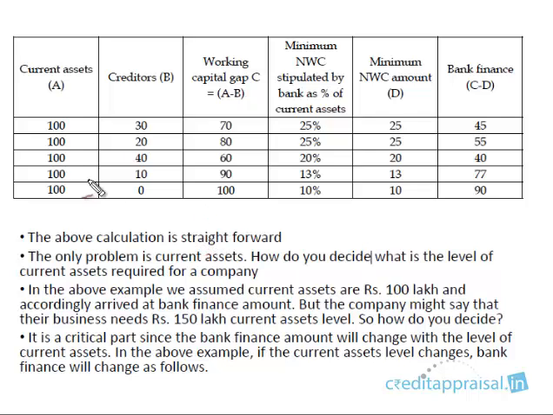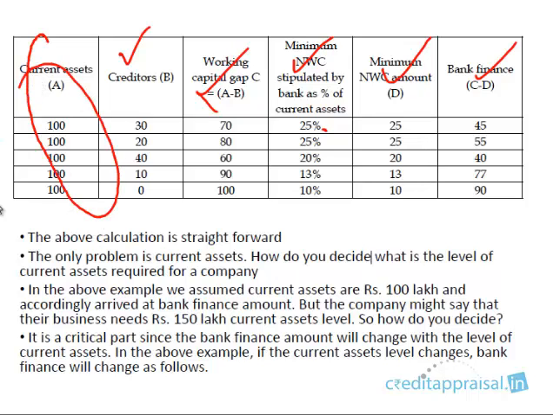There is no problem in the calculation. That is quite straightforward. This you will get from the balance sheet. You can always calculate it. That is available straight away. This is a bank policy percentage. That is this calculation, A minus B, is also available. Once you have these two figures, the minimum NWC amount is 25% of this. So this is available.